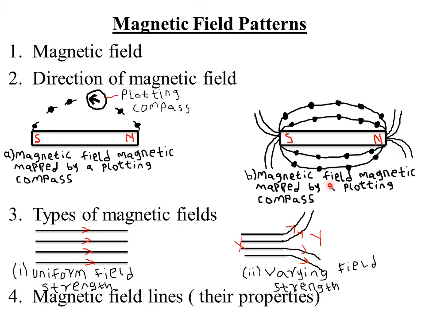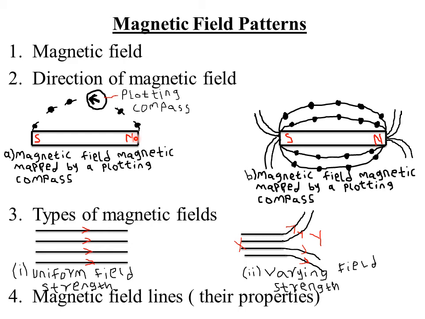In these two methods, one is that you bring your magnet here, then we have your plotting compass. So the magnetic field is mapped by a plotting compass. If a magnetic field is mapped using a plotting compass, it has an advantage. Why? Because the magnetic compass shows you the direction of the field.